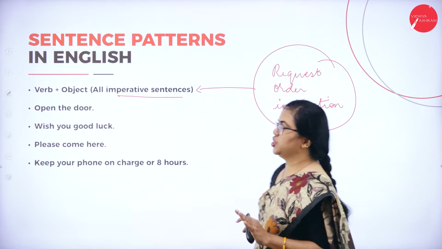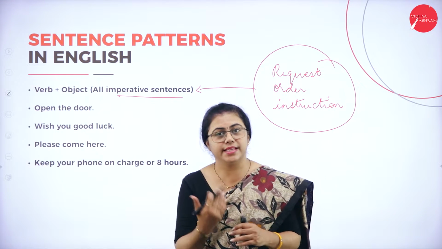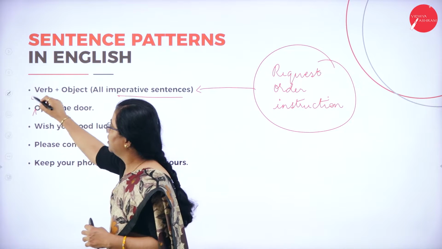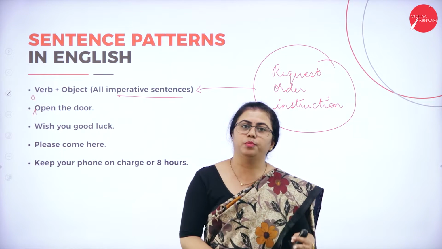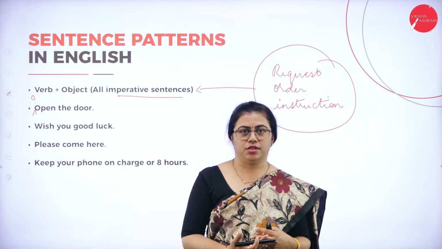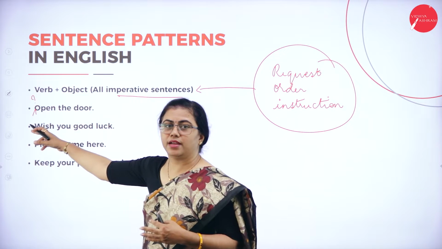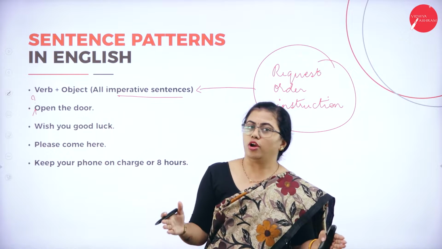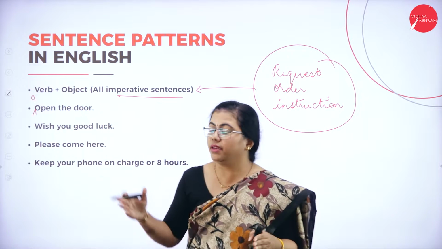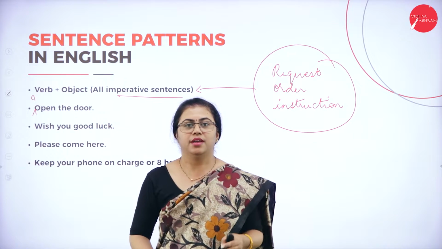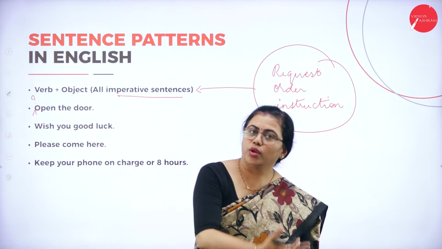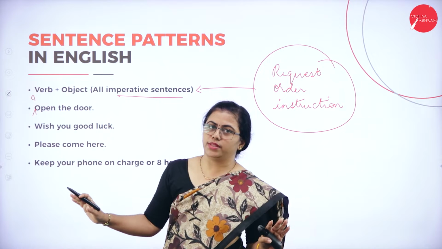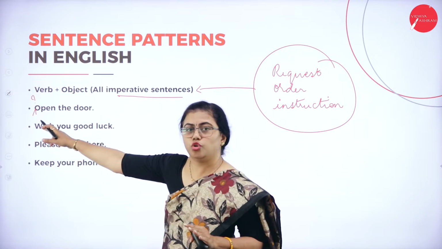In these sentences you can see, open the door. I'm telling somebody, I mean to say I'm ordering somebody. So you don't have a subject. Who has to do that opening? Who has to perform the action? There is nobody there. I'm not telling you "you open the door" or "he opened the door", then the sentence will be grammatically wrong. But here, since I'm just saying open the door, I may be looking at somebody when I say that, but I'm not using any subject. So this has no subject.